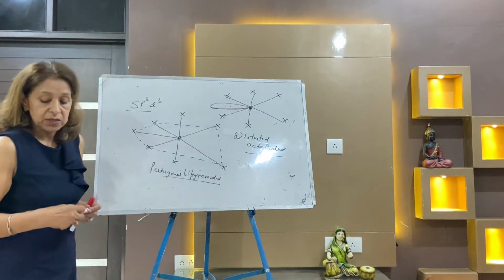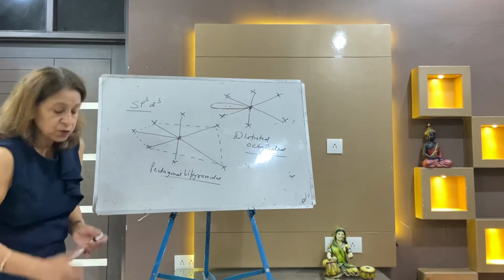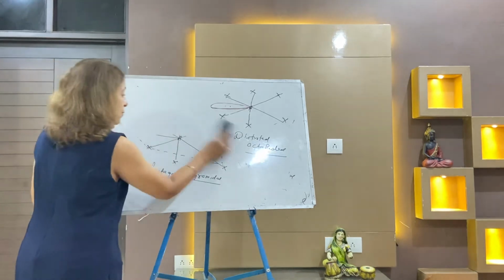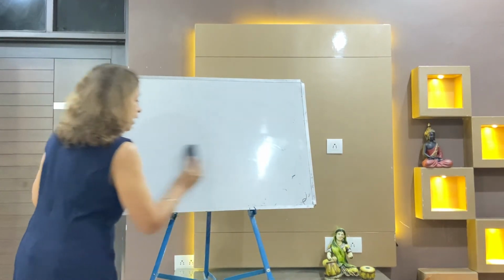Now the question is, how will you find the shape? Write down the fastest formula to find the shape of any molecule or molecular ion.